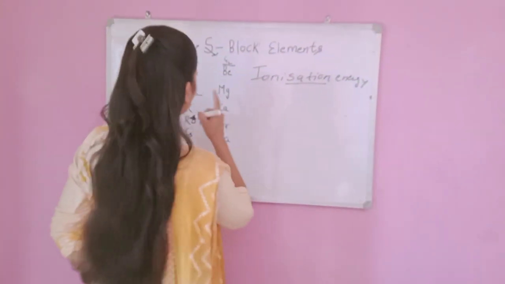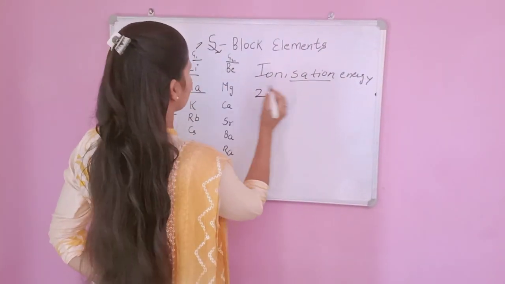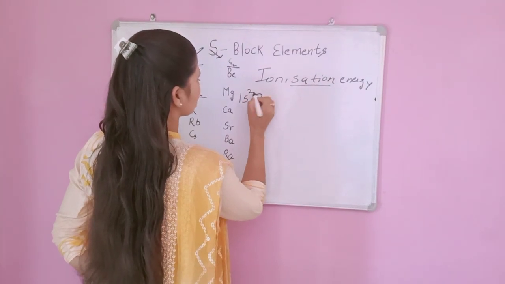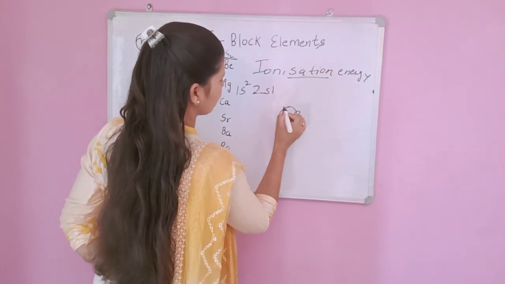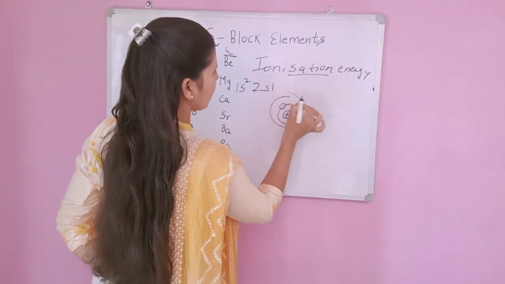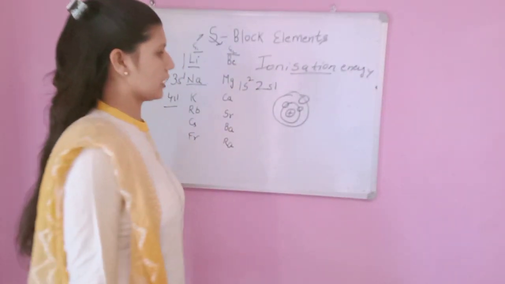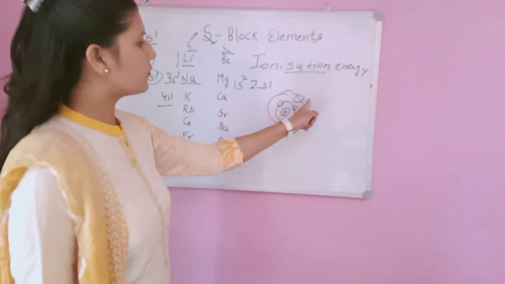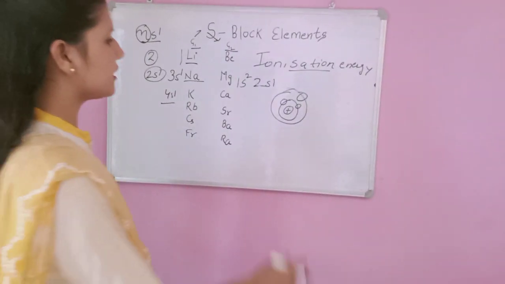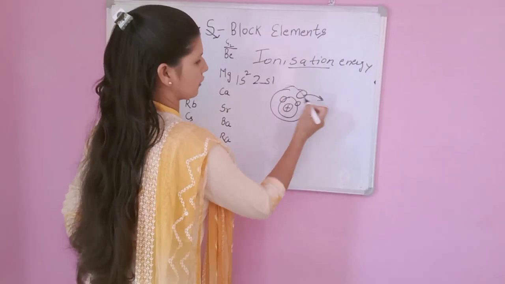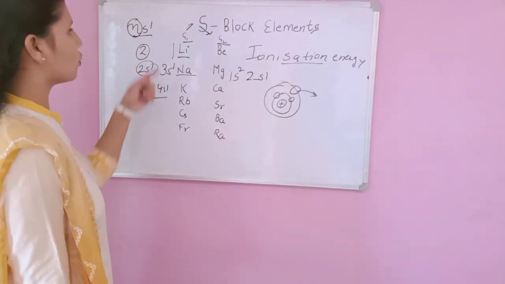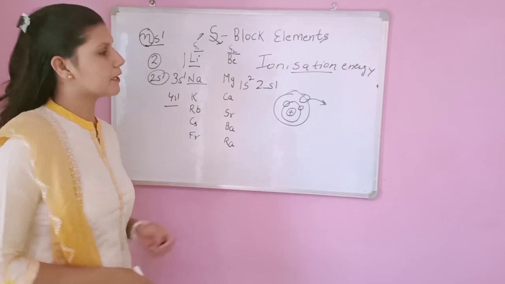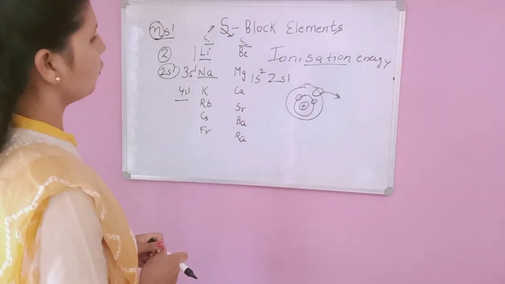Like in lithium, 1s2, 2s1: 2 electrons in the 1s subshell and 1 electron in the 2s subshell. We have to remove this electron. It is easy to remove because it is loosely bound to the nucleus, so their ionization enthalpy or energy is very low.